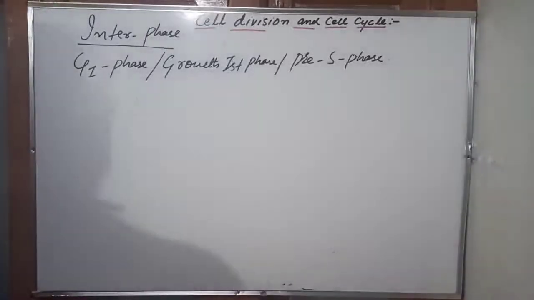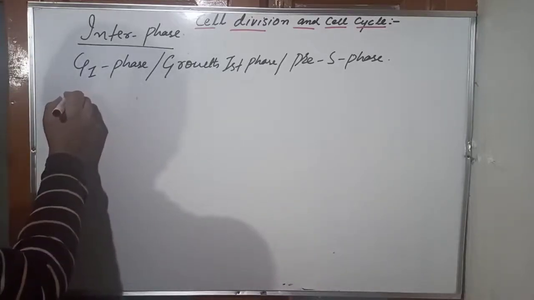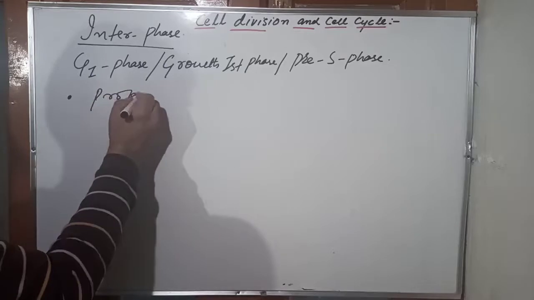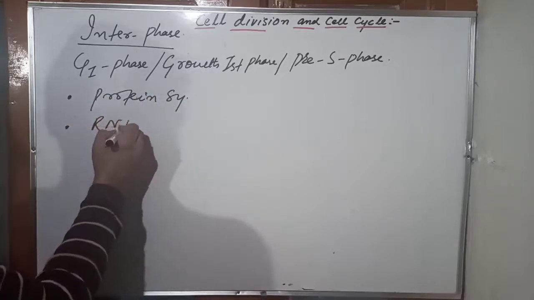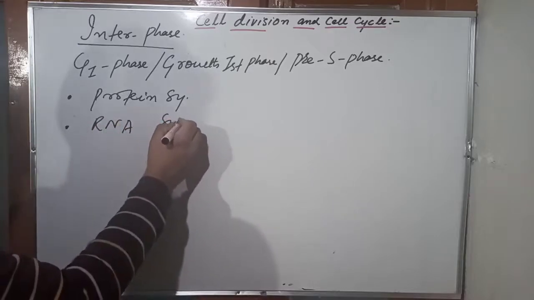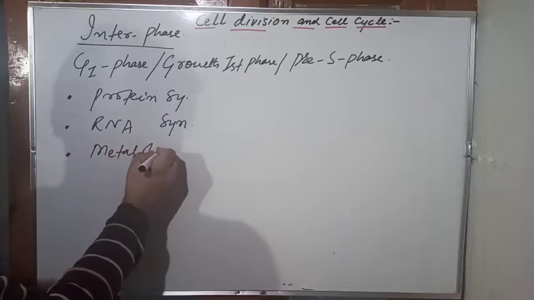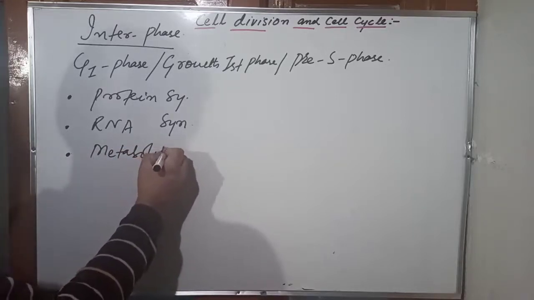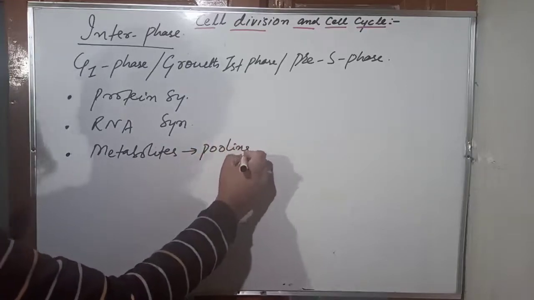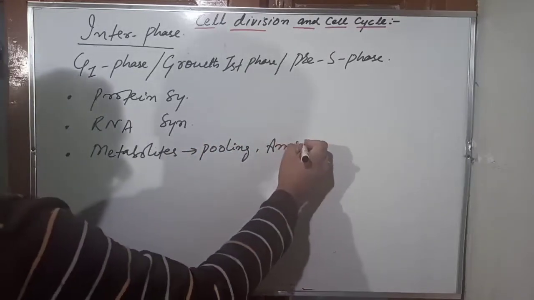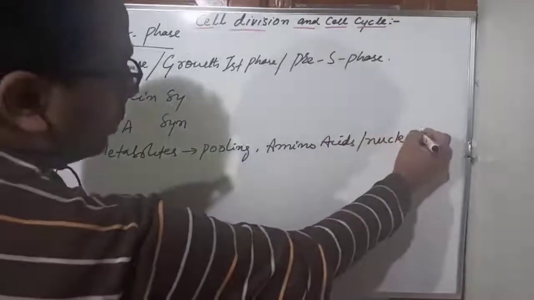Now what's happening in the G1 phase? In the G1 phase, number one, there occurs protein synthesis. Number two, different types of RNA synthesis take place here. Metabolites are accumulated, metabolite pooling occurs. Like amino acids are pooled, nucleotides are pooled.